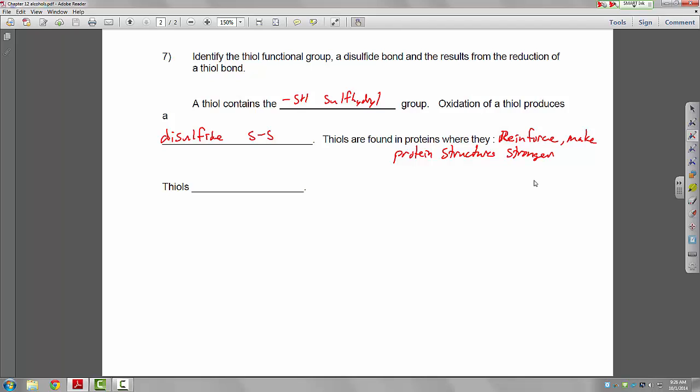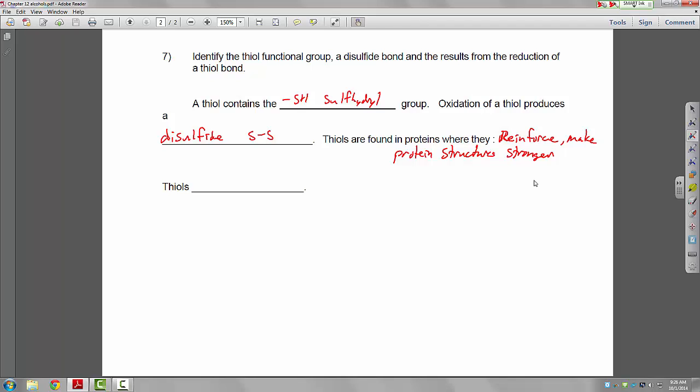So when we do get into the chapter on proteins, you'll have some idea of the thiols. There are different types of proteins. Some are structural and they need to be strong, so they have disulfides. Other proteins are extracellular, so they're outside the cell and they need to be pretty sturdy because they're in kind of an unfriendly environment, so they have these disulfides as well.